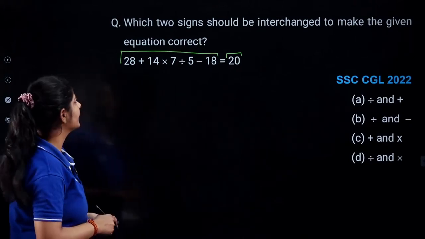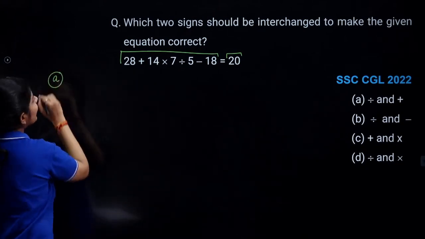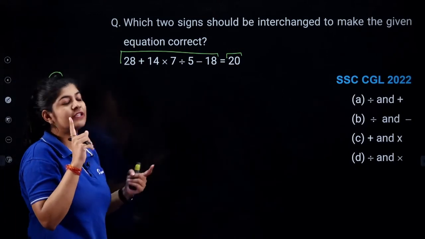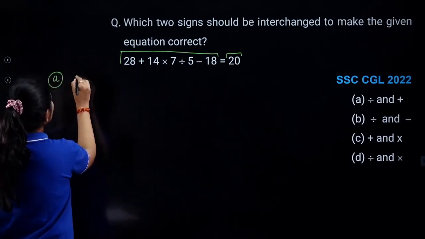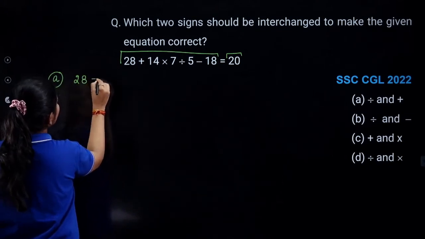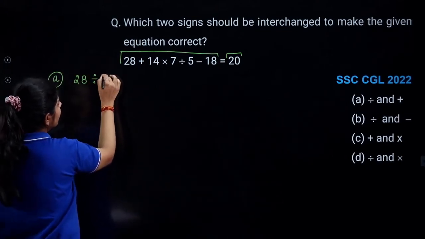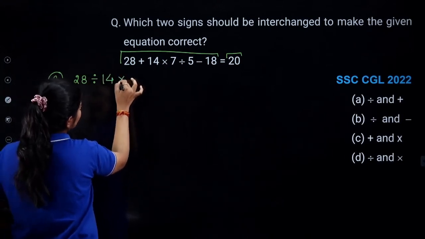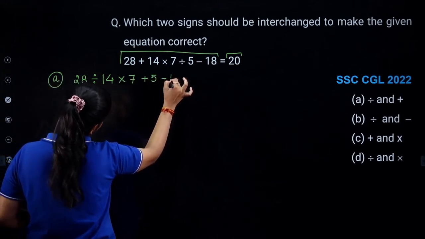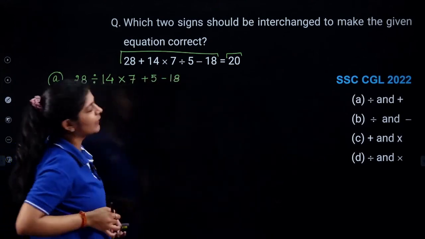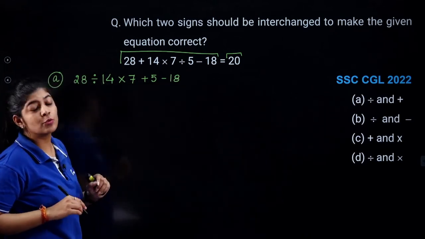Okay, let's start solving. We'll go with our option number A first. Option A is saying that we need to change our division sign with addition and addition with division. So 28 plus 14 multiplied by 7 plus 5 minus 18. Let's check whether this sum is equal to 20 or not.